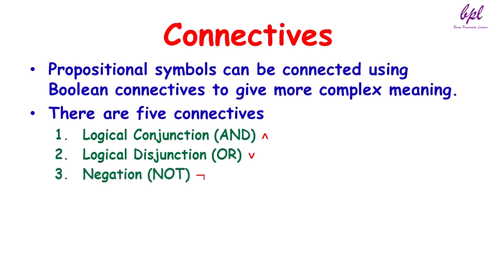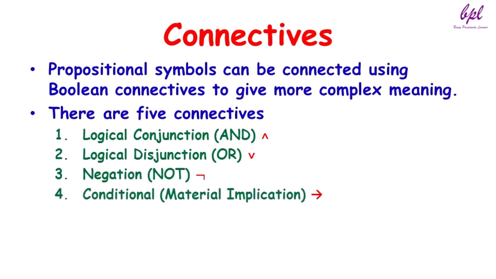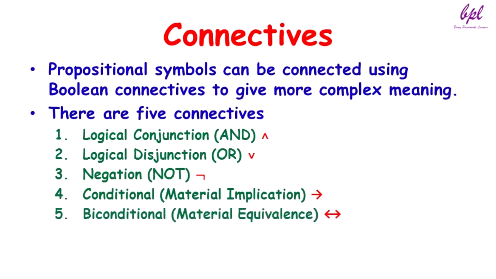Next one is negation, which is also called not, and it is represented by this symbol. Next one is conditional, also called material implication, and it is represented by this symbol. The last one is biconditional, also called material equivalence, and it is represented by this symbol.